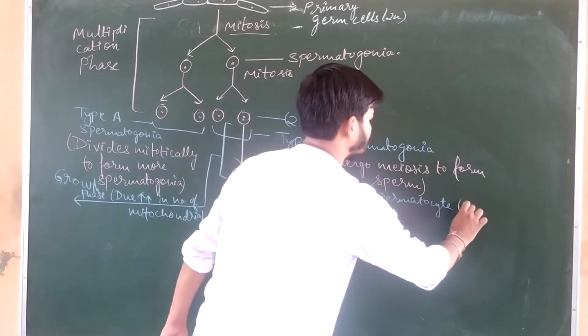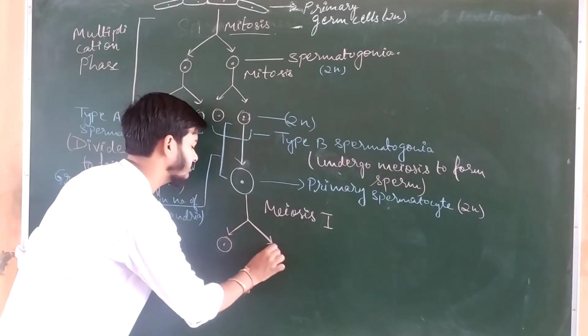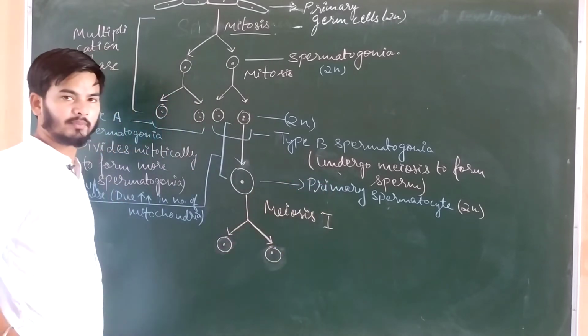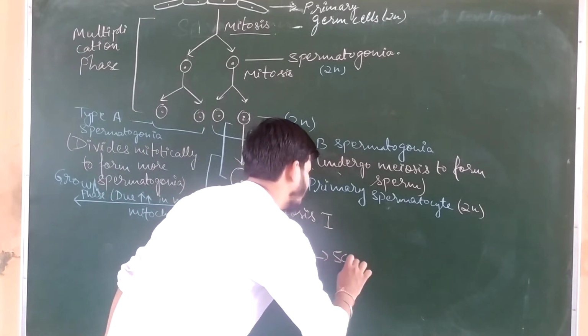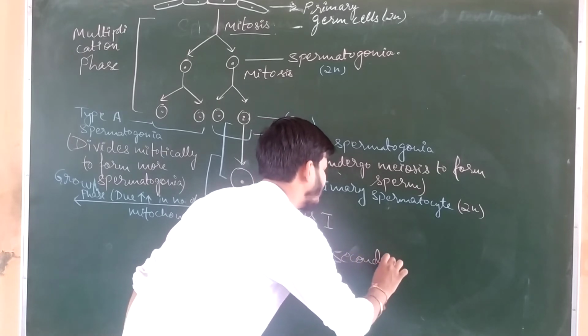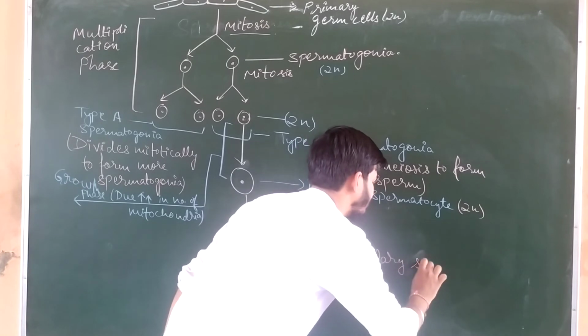This primary spermatocyte is 2n. The two cells formed by meiosis first in primary spermatocyte are known as secondary spermatocytes.